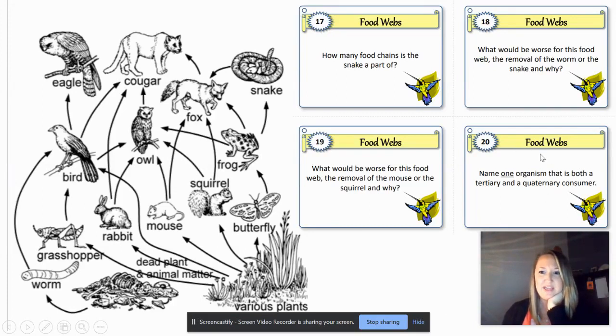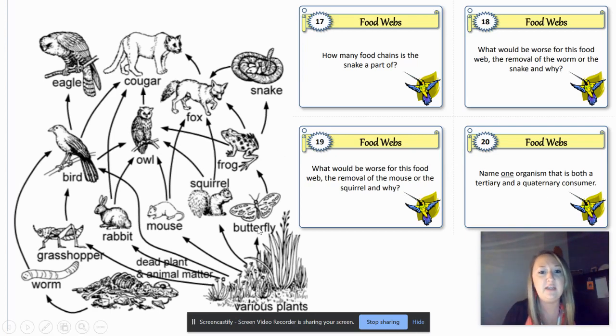All right, so we're going to look at number 20. Name 1 organism that is both a tertiary and a quaternary consumer. So we're looking for an organism that's number 3. Tertiary should make us think 3rd consumer, and a quaternary consumer should make us think 4th consumer.